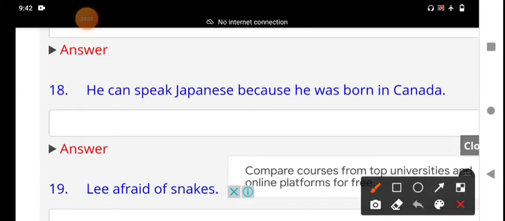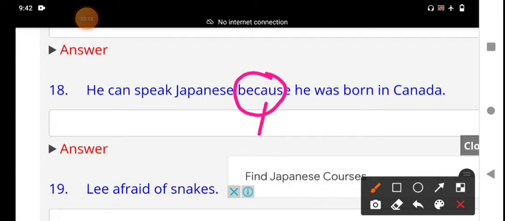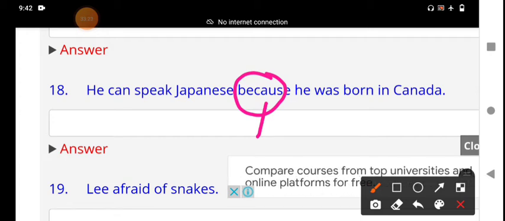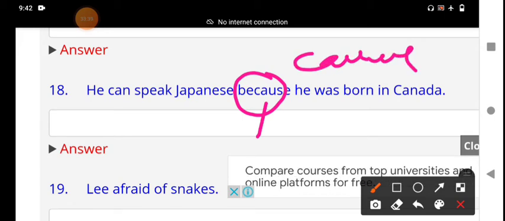He can speak Japanese because he was born in Canada. This is a subordinate conjunction. When do you use because? We should not use this conjunction in this context. He can speak Japanese. What subordinate conjunction do we have to use? It is a subordinate clause. When do we use because? Because introduces clauses of cause and reason.